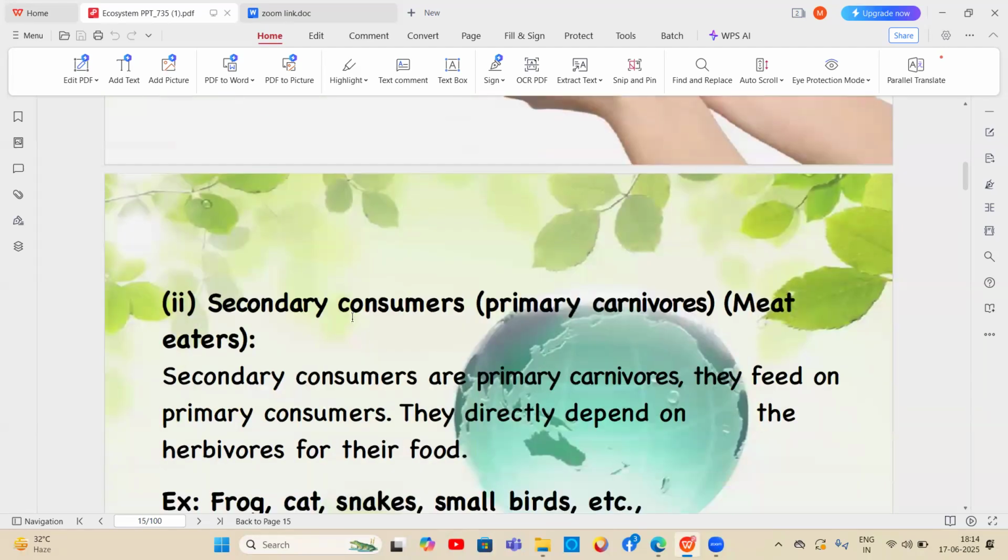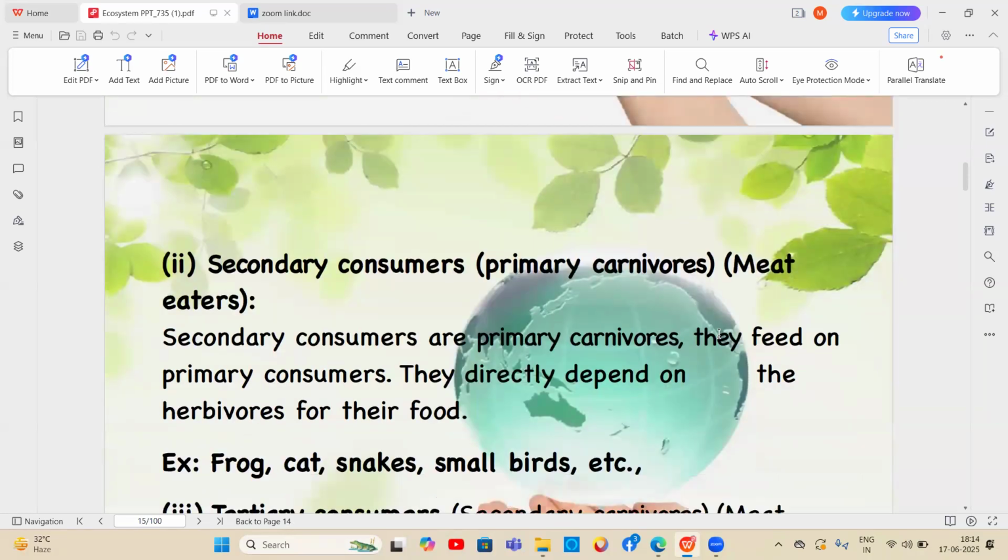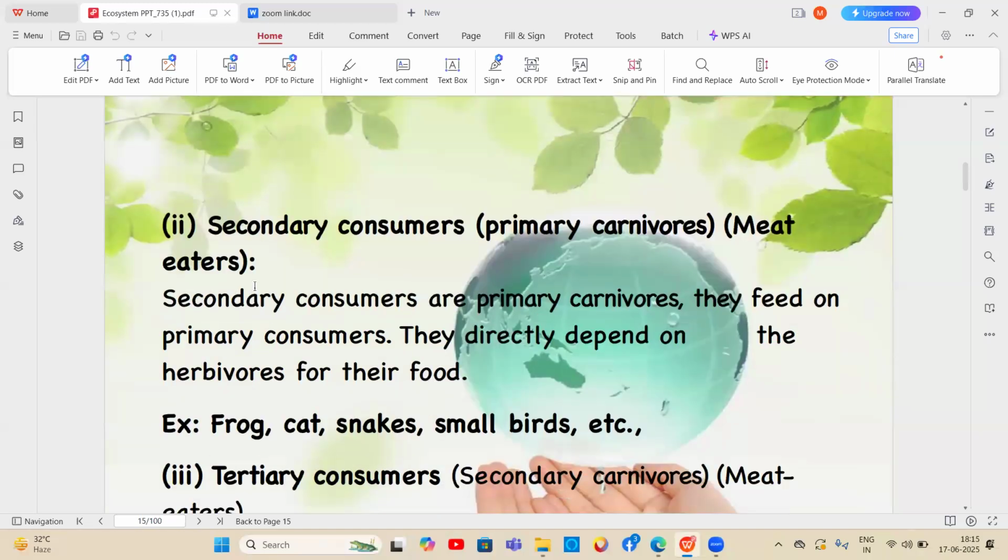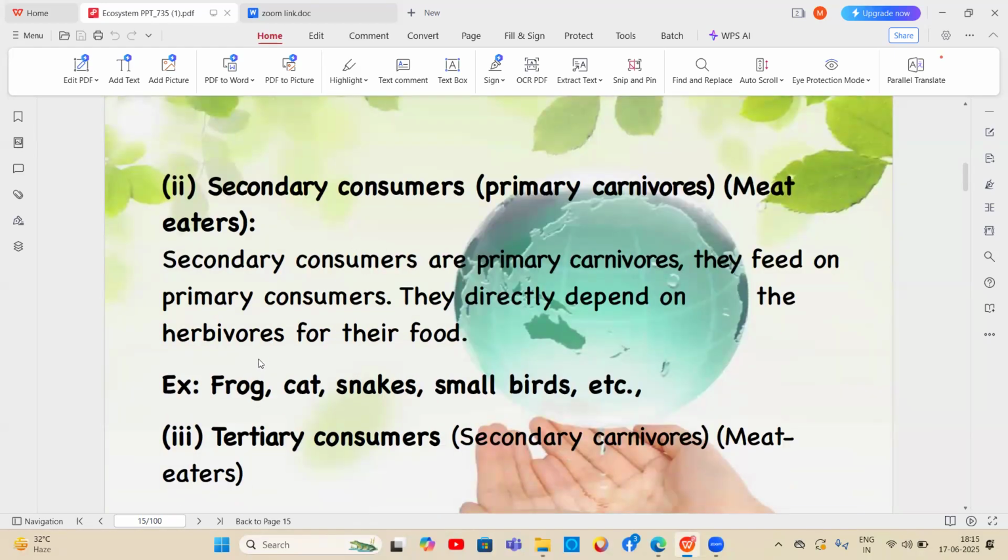Next one is the secondary consumers. They are also known as the primary carnivores. They are dependent on the primary consumers, the herbivores. Secondary consumers are primary carnivores, and they feed on the primary consumers, depending directly on the herbivores for their food. Examples of secondary consumers are frog, cat, snake, etc.